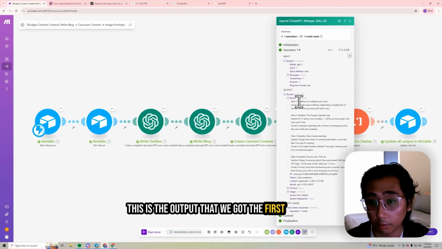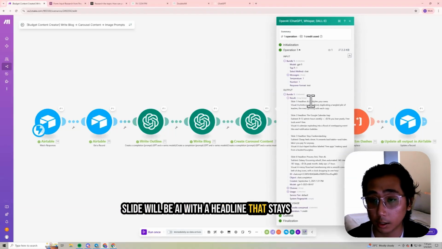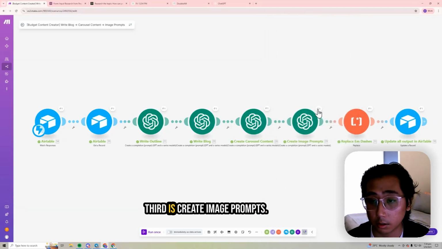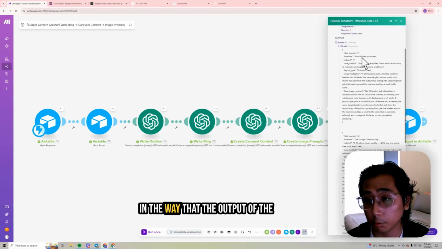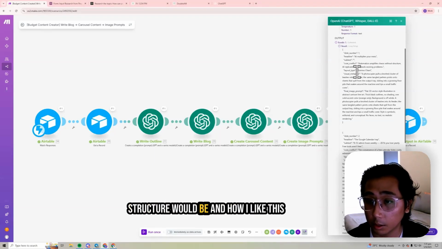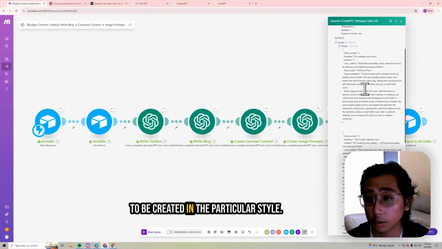that we got. The first slide will be AI with a headline that stays, specifically with some visual examples. Second line with some subtext that we could add in. Third is create image prompts. From here, it will have a specific prompt in the way that the output of the structure would be and how I like this to be created in that particular style.